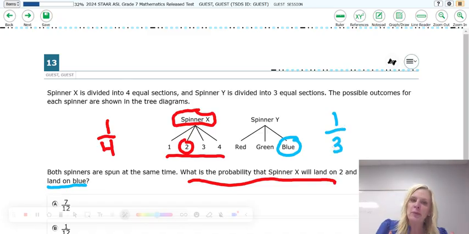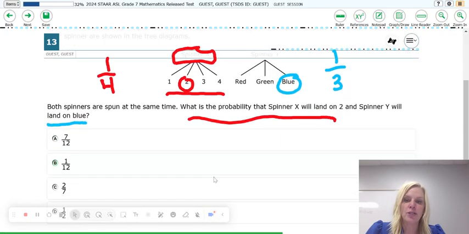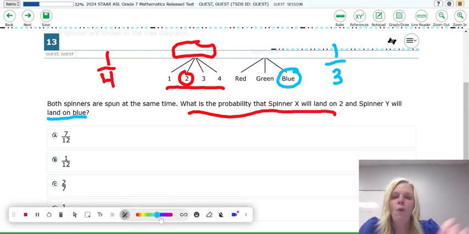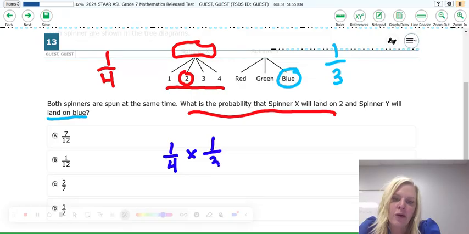Now, what is the probability that if you spin them both at exactly the same time, it's going to land on a 2 and on blue? The way you figure this out is you multiply those 2 numbers together. So we have 1/4 times 1/3.